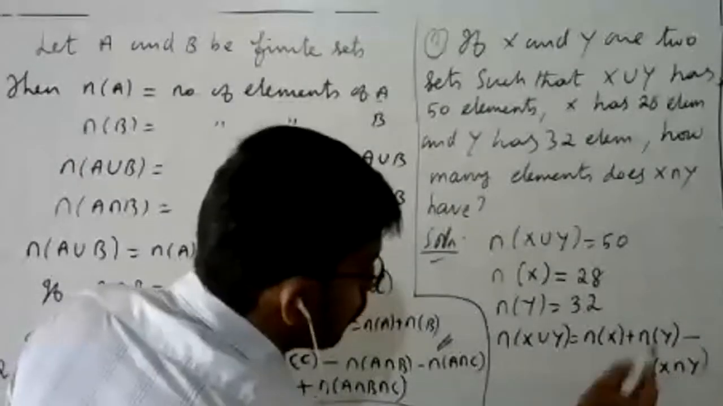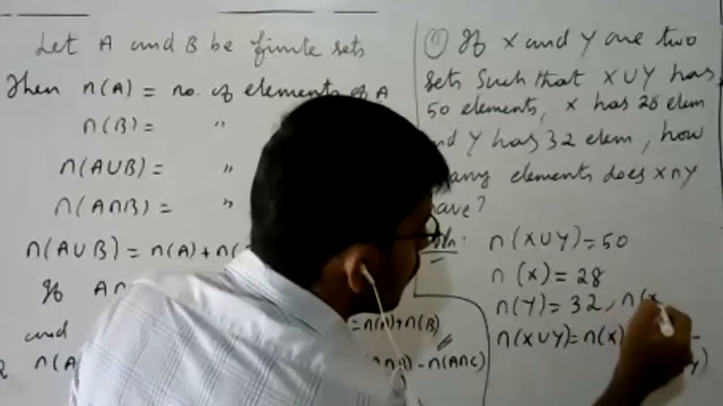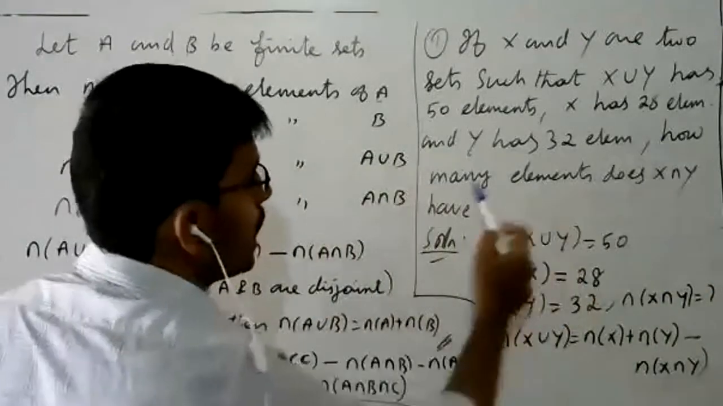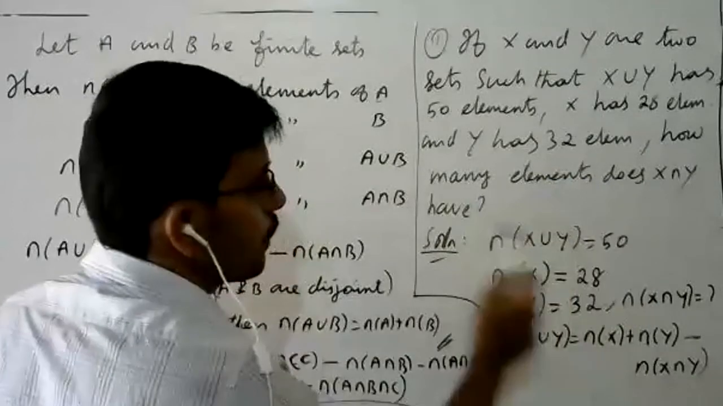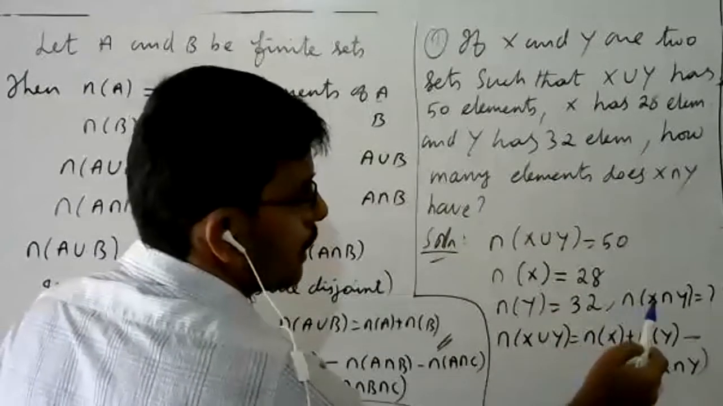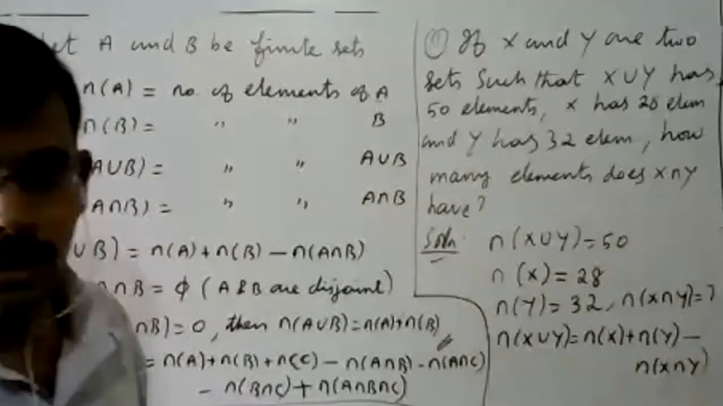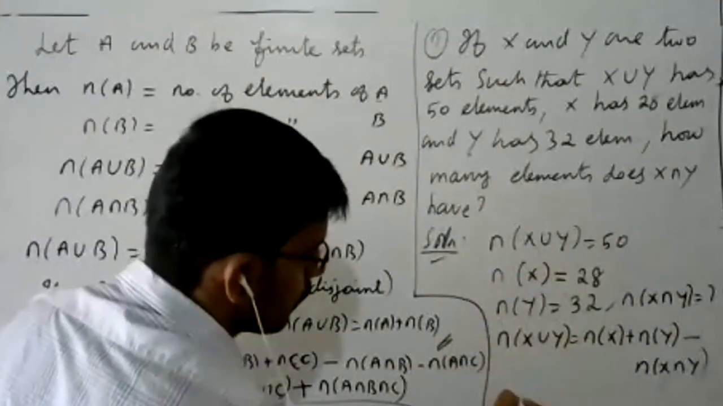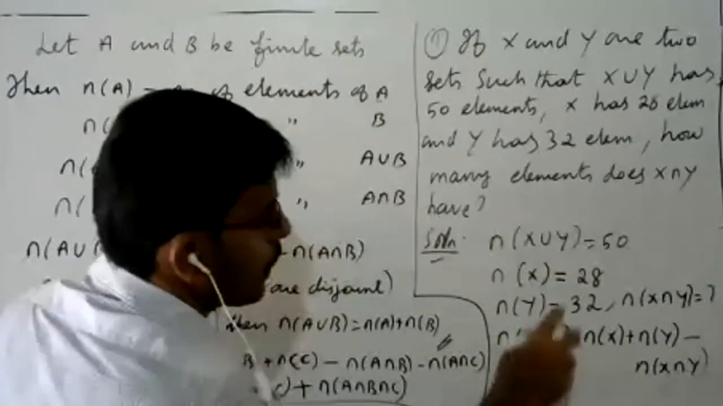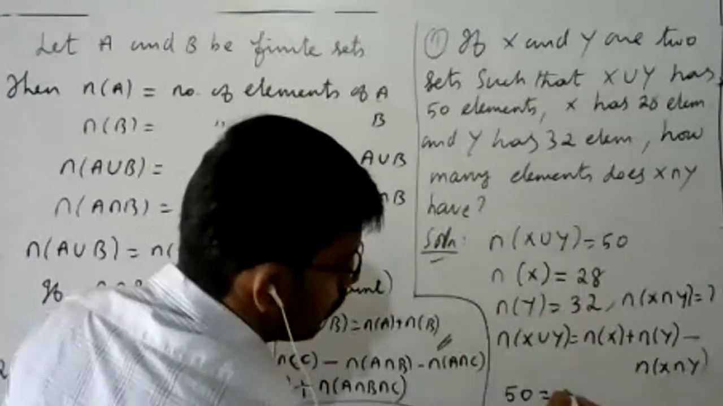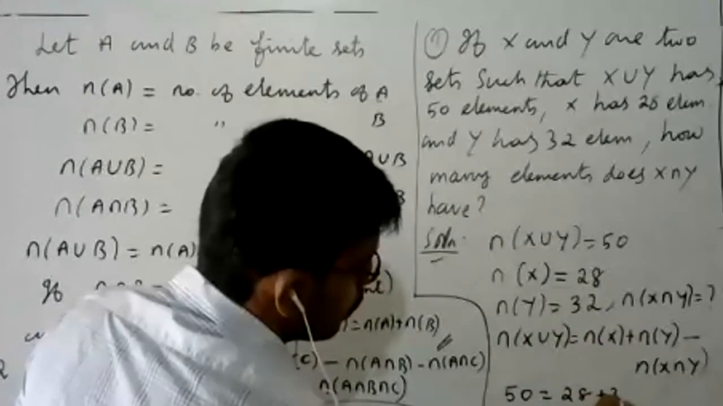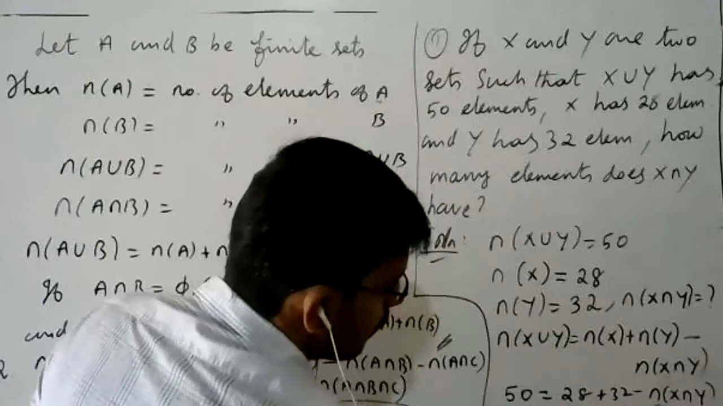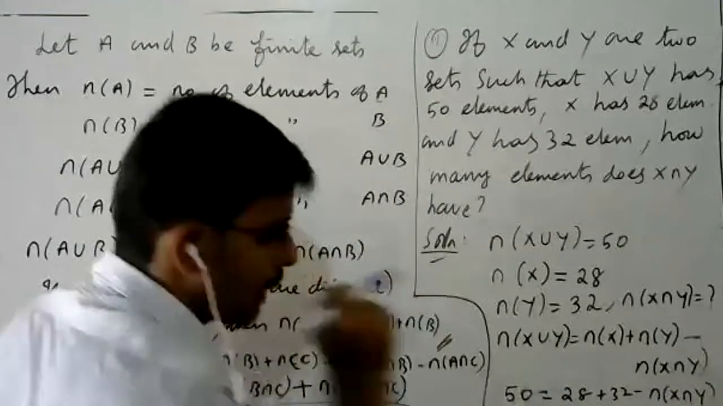The question they are asking is n of X intersection Y, the number of elements in X intersection Y. Now we have to apply everything. n of X union Y is 50, n of X is 28, n of Y is 32, and X intersection Y we don't know. But this term is in minus, so bring it to the left hand side.